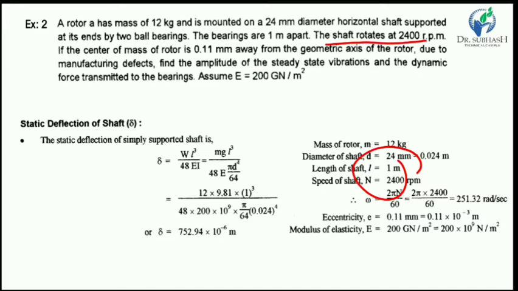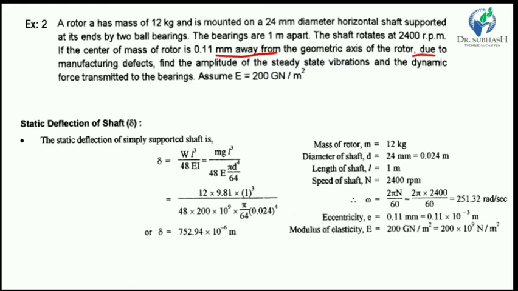The shaft rotates at 2400 RPM. If the center of mass of the rotor is 0.11 mm away from the geometric axis of the rotor, the eccentricity is given as 0.11 mm. Convert it into meters by multiplying by 10 raised to minus 3.